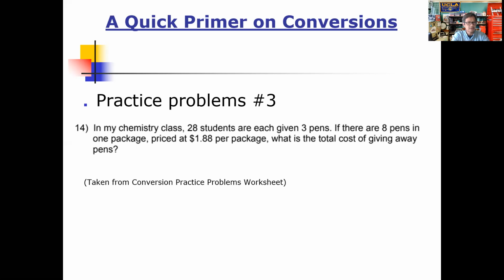So what I would like you to do, take about 5 minutes. It may not take you 5 minutes, but take about 5 minutes, work out this problem here in whatever way you feel appropriate. And then I'm going to apply the method of conversions to solving this problem here and show you how easily a problem like this can be dealt with using our methods of conversion. Okay, so go ahead and take 5 minutes to work out this problem. And then when you get back, we'll work this out together. Okay.